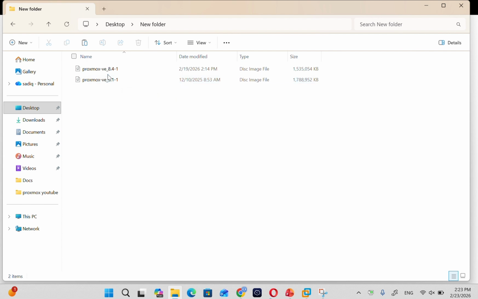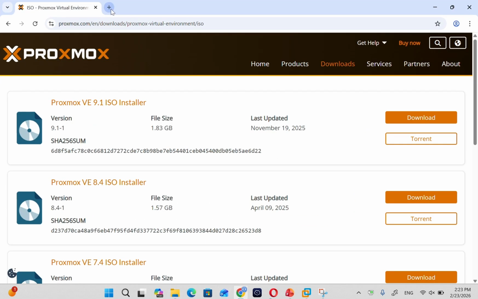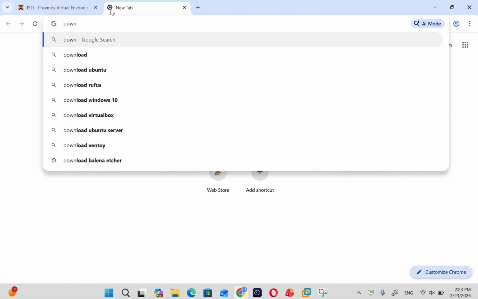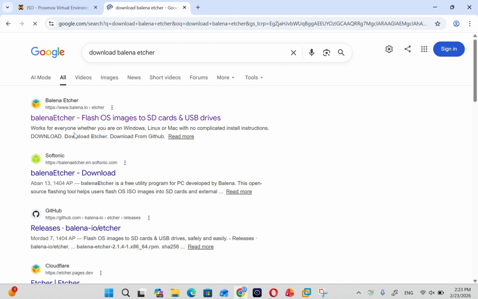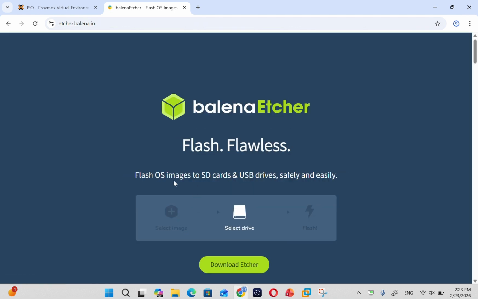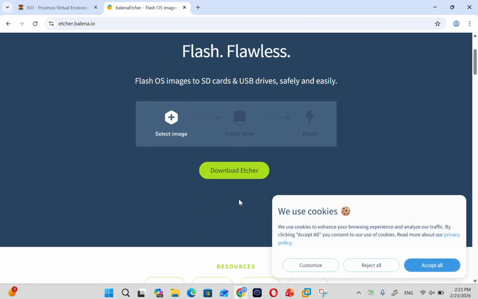Now let's boot our USB flash with Balena Etcher. First, you have to download Balena Etcher. This is the official website to download Balena Etcher. You can download and install it.